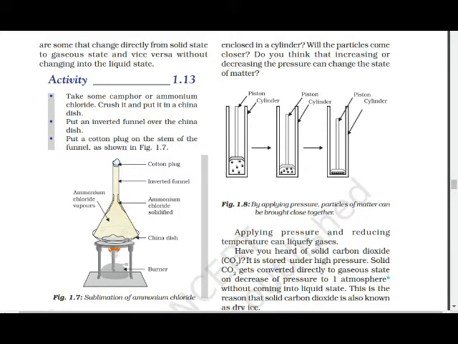So, here 3 cylinders have been given. And 1 piston is given between the 3 cylinders. Understood? Here, look closely, in the first figure, what happens? Some particles are there inside. Will the particles come closer? Do you think that increasing or decreasing the pressure can change the state of matter? If we increase the pressure on the gas, what happens? The state of matter changes. Yes or no?